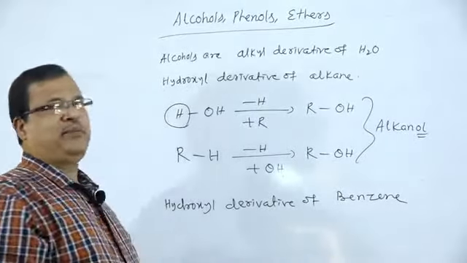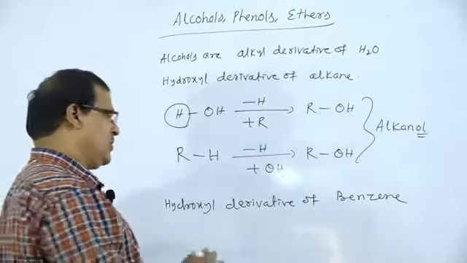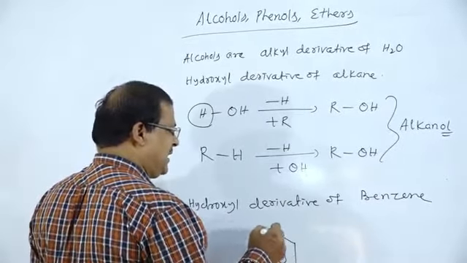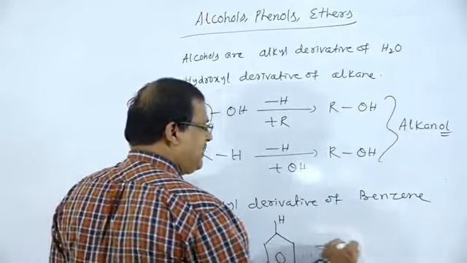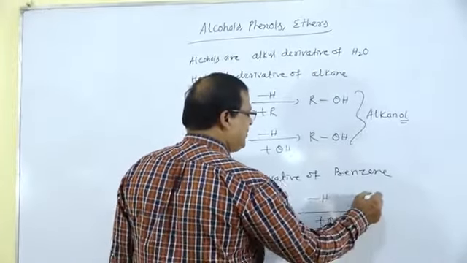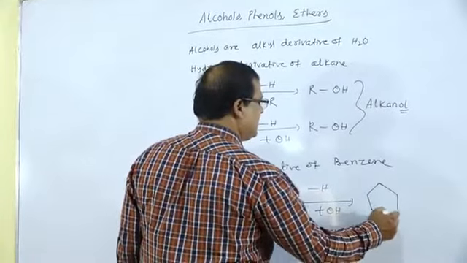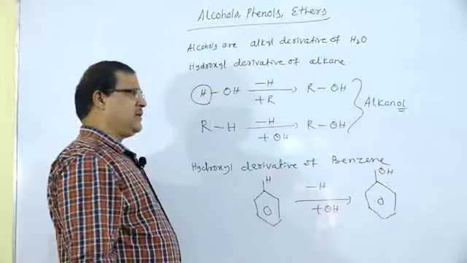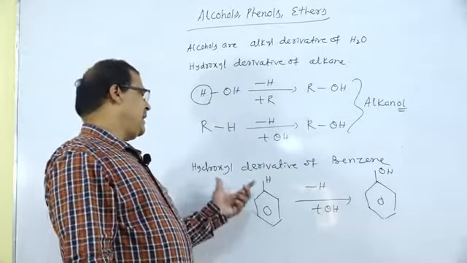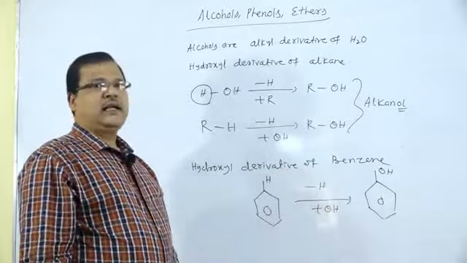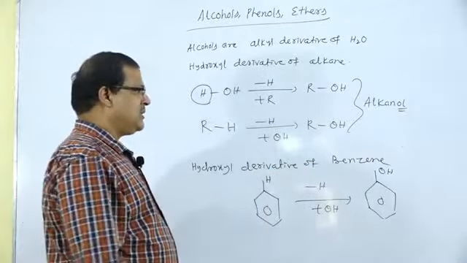Benzene has this formula. A hydrogen atom is replaced, minus H plus OH, that is the formation of phenol. That is aromatic alcohols, the hydroxyl derivative of benzene.